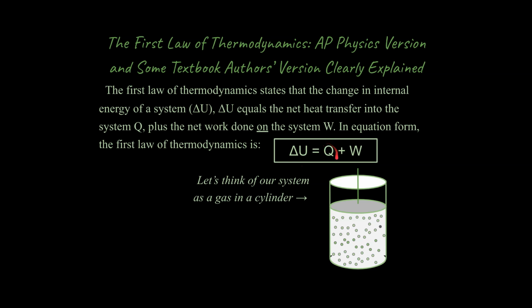Q is going to be representing heat, and that is thermal energy flowing into the system or out of the system. So heat is always transferring from one object to another, and it naturally flows from the higher temperature source to a lower temperature source, because those particles are going to come to thermal equilibrium if you allow enough time. And lastly, you've got work here. And work, in the context of a gas inside a cylinder, has to do with compressing the gas in the cylinder or having the gas expand in the cylinder, thinking of work being positive or negative in that sense.